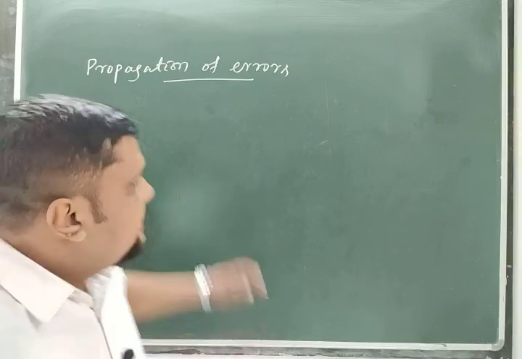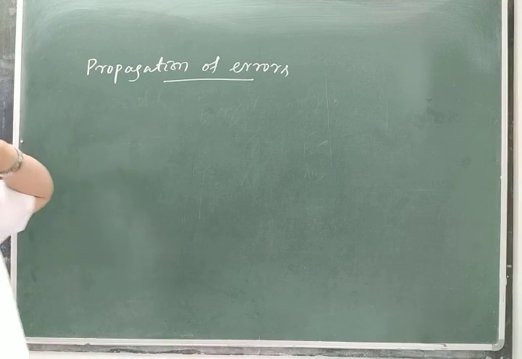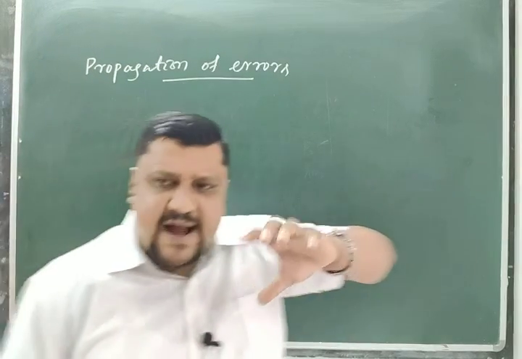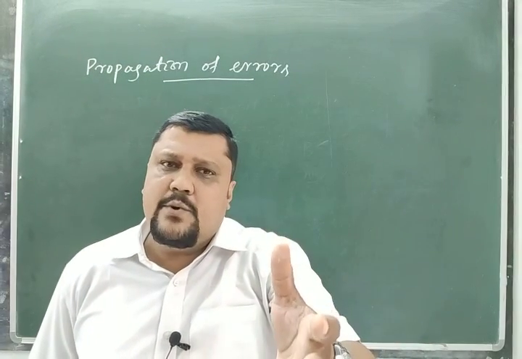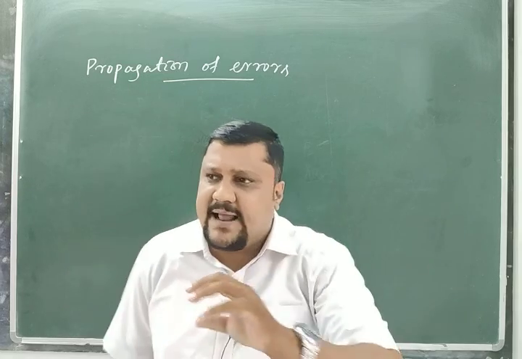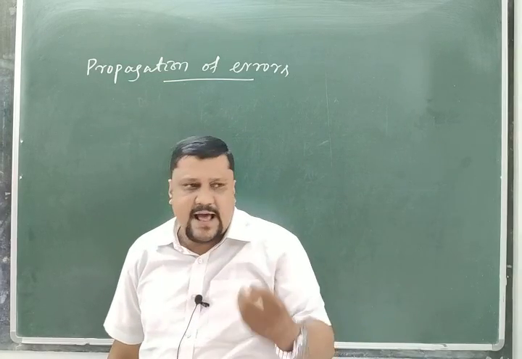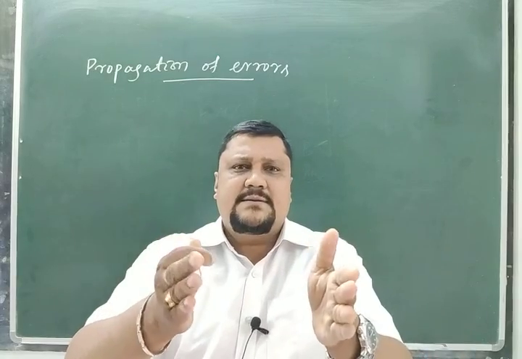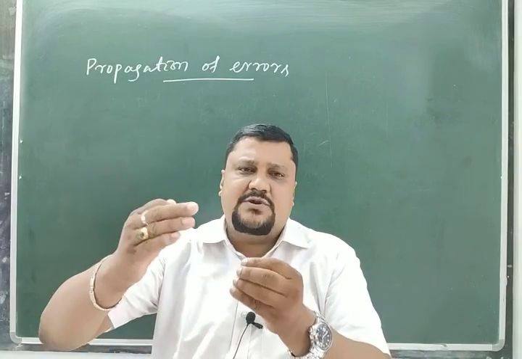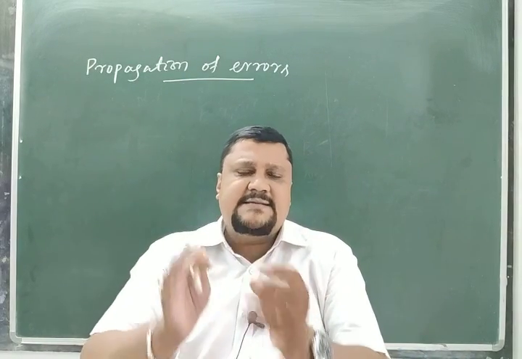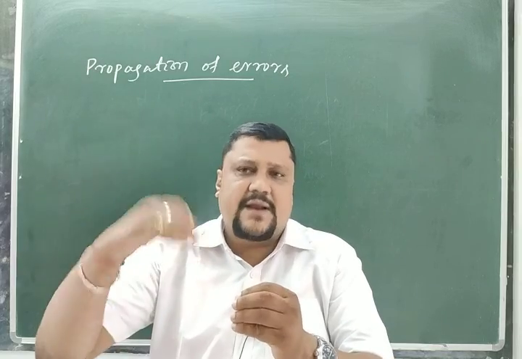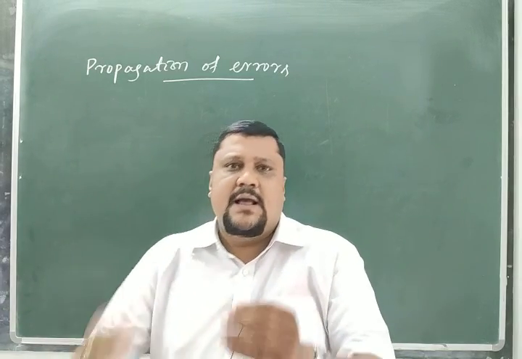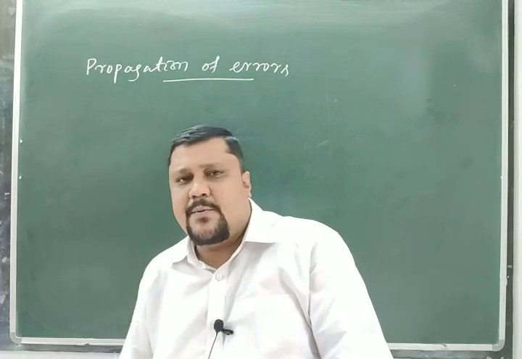Is that clear? Now in this propagation of errors, as I already told, to find this area, if you know the length and breadth, and you multiply them, we get the area. Similarly, if we add two measured quantities, then in the two quantities there is error, and in summation or addition the error propagates. Similarly in subtraction, in multiplication, and in division the error propagates.